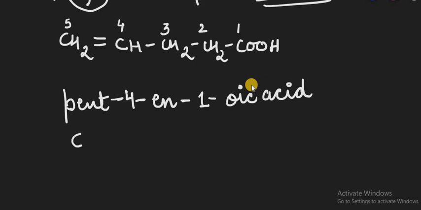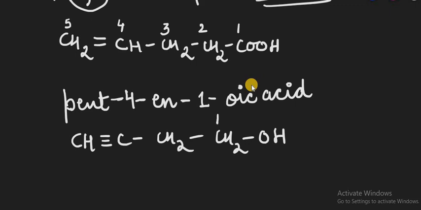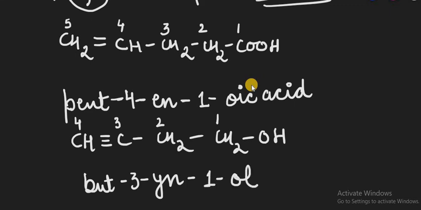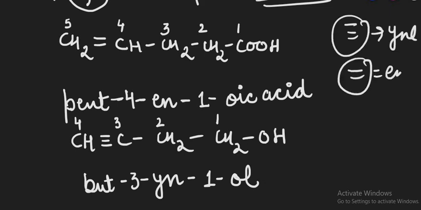And if the case is like this, CH3 triple bond, CH2 and OH. Suppose this is the case, then 1, 2, 3 and 4, then it will be but. On the third position it is given as ine, remove the e from ine, and on 1 it is given as ol. That is but-3-yn-1-ol. So we need to provide the number to the triple bond also. For triple bond we are using the word ine, for double bond we use the word ene. Remove their e part and just write down the name.